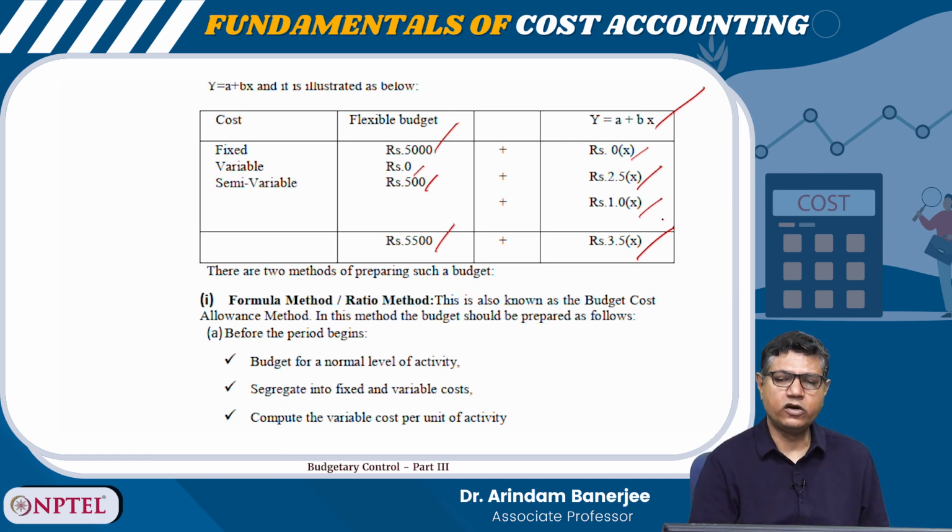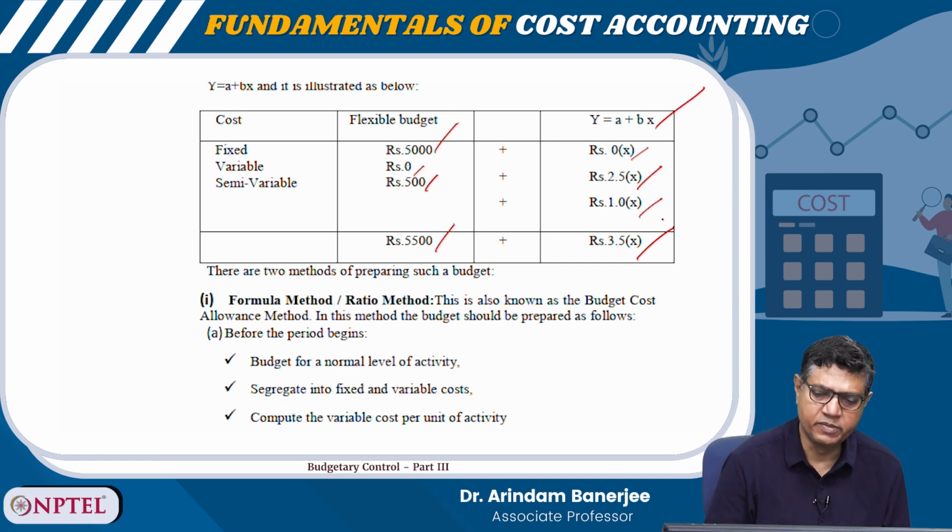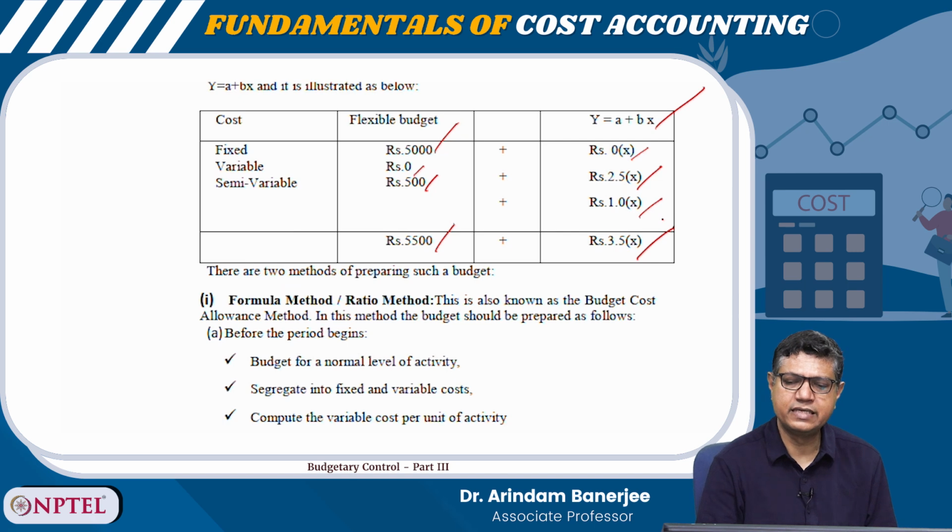There are two methods for preparing such a budget. One is the formula method or ratio method, and second is the multi-activity method. The formula method is also called the budget cost allowance method. What we do is, the budget should be prepared before the period begins, for the normal level of activity.